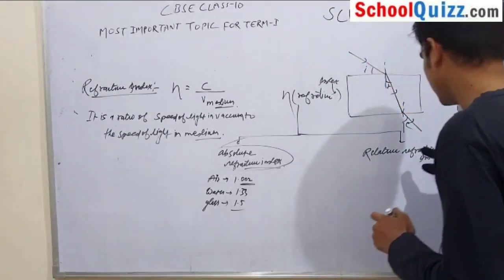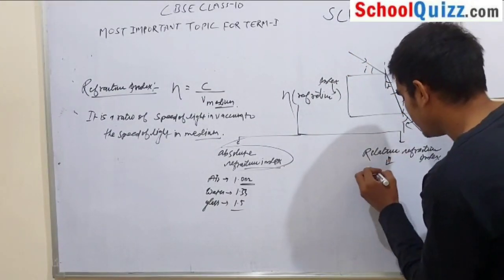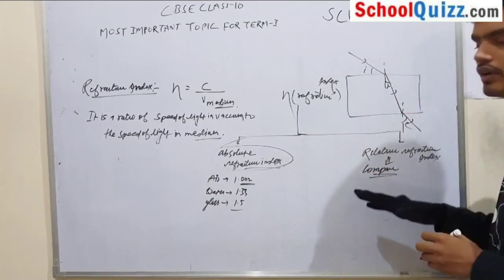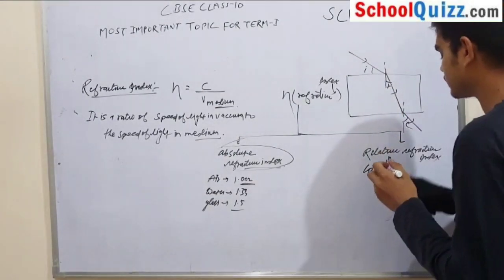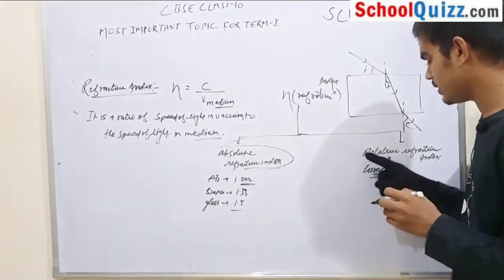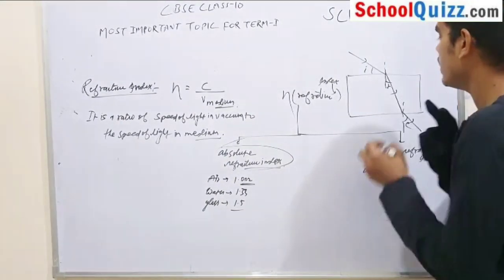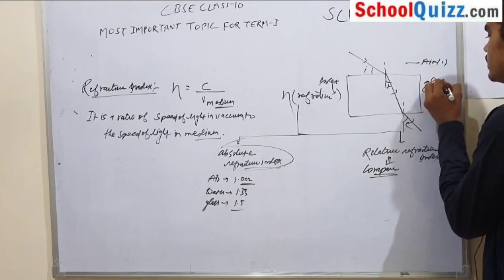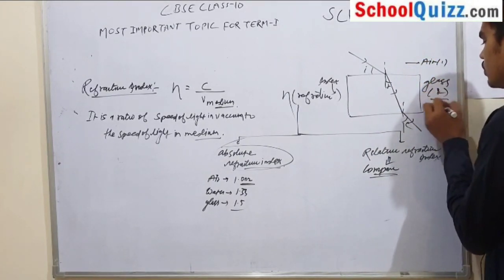But what is relative refractive index? Here we compare the refractive index of two different media. Suppose the first medium is your air, that is 1, and this is your glass, this is your medium 2.